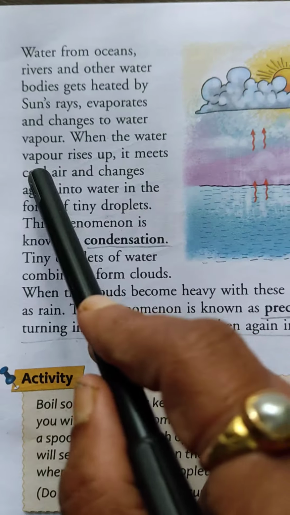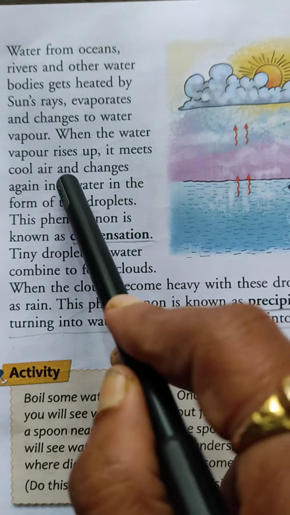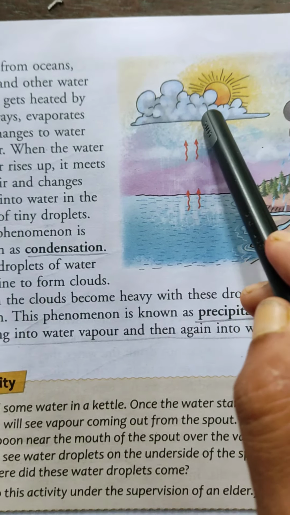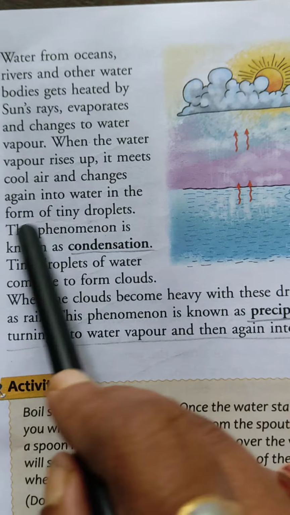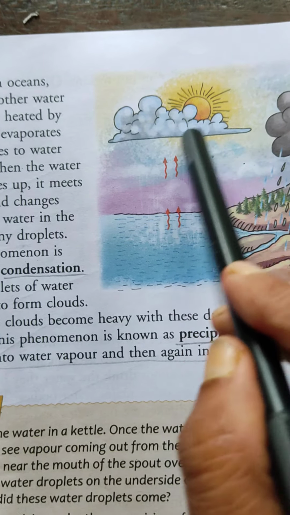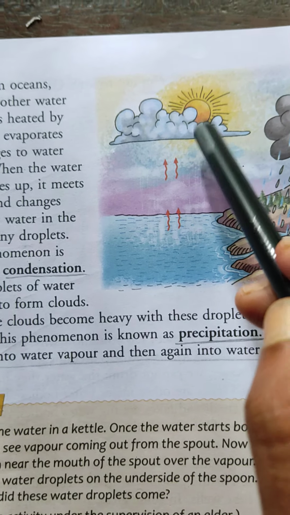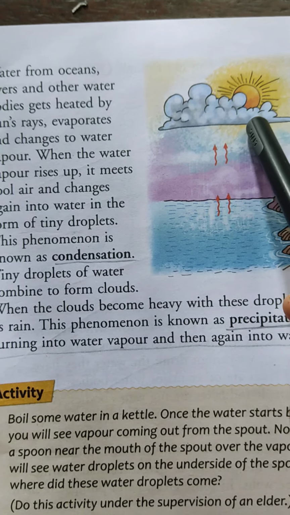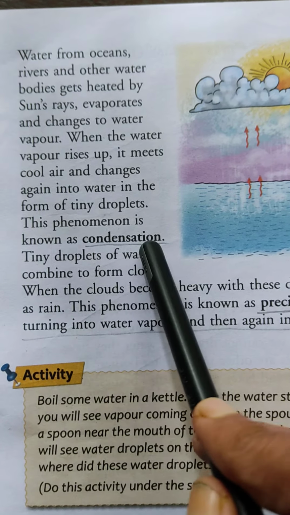Okay. When the water vapor rises up, it meets cool air and changes again into water. It meets cool air and changes again into what? Water in the form of tiny droplets. So this is formed here in the air. This is called tiny droplets. Okay, this is not so heavy. This is light. Tiny droplets are light. This phenomenon is known as condensation.